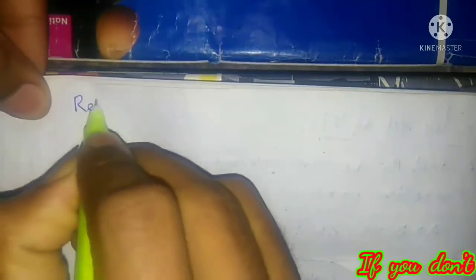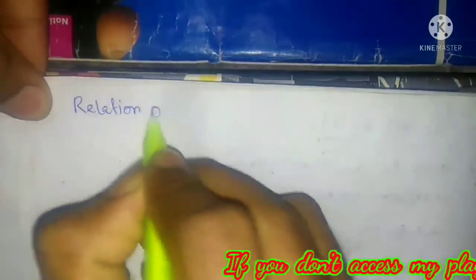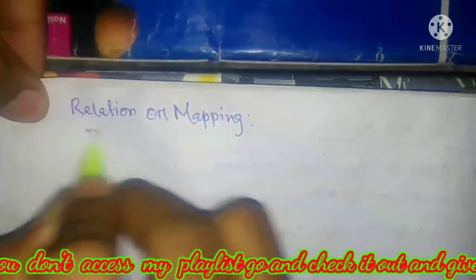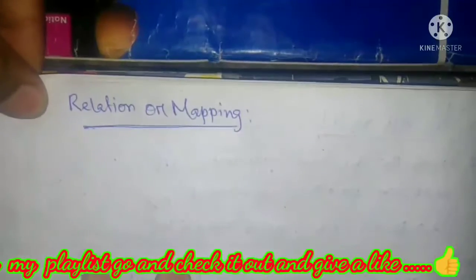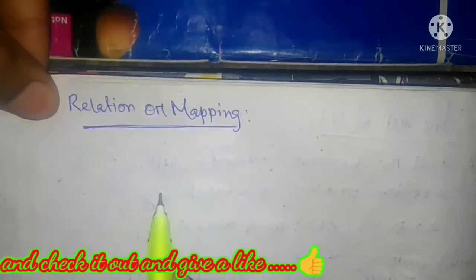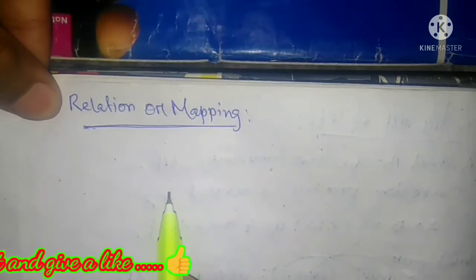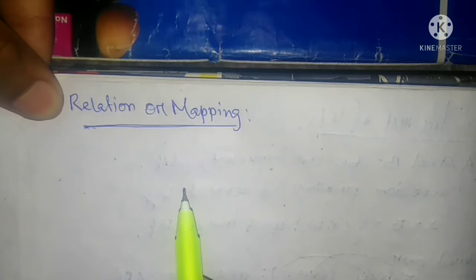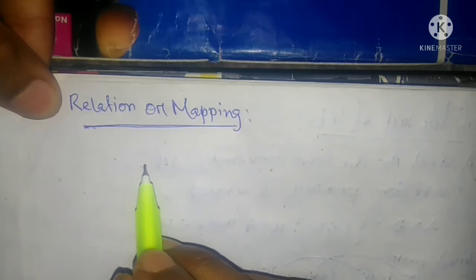So today our topic of discussion is relation or mapping. What is relation and what's mapping? Relation or mapping, they are the same thing. So a relation with the property that each element x of A is related to exactly one element y of B is said to be a mapping from A to B.